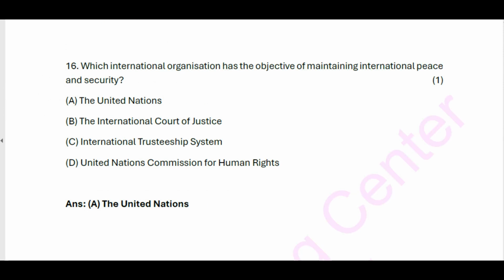16. Which international organization has the objective of maintaining international peace and security? A. The United Nations. B. The International Court of Justice. C. International Trusteeship System. D. United Nations Commission for Human Rights. Answer: A. The United Nations.